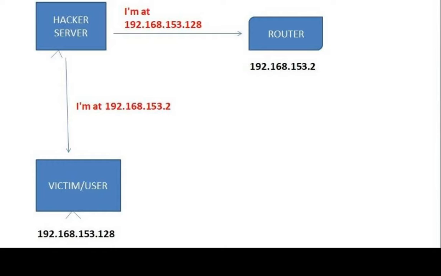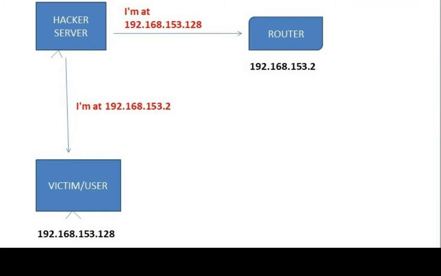The result of this is that the victim is going to think that I am the router, and the router is going to think I am the victim. So anytime the victim wants to send any request, the request will have to flow through my computer and I'm going to forward it to the router. And anytime the router wants to send responses, they are going to my machine because it thinks that I am the victim, and then I'm going to forward them to the victim.